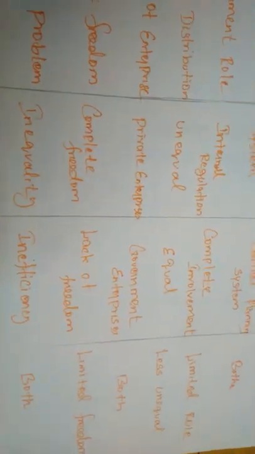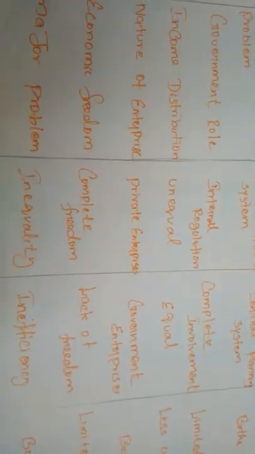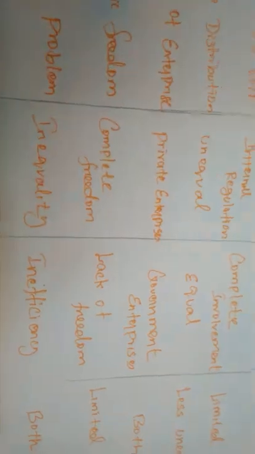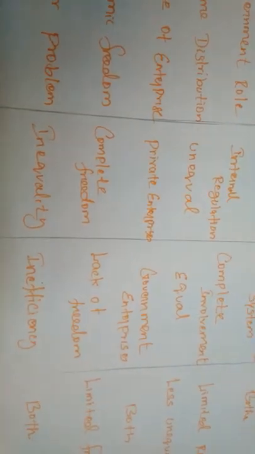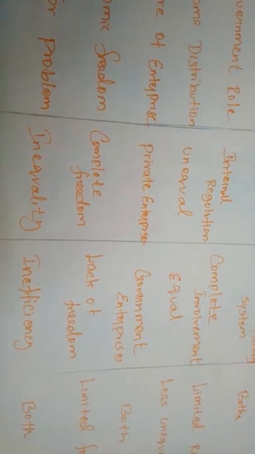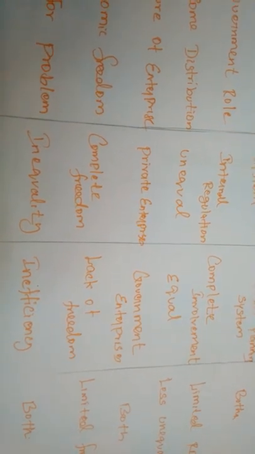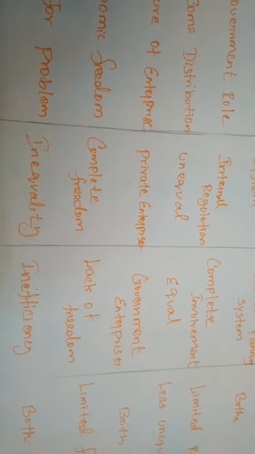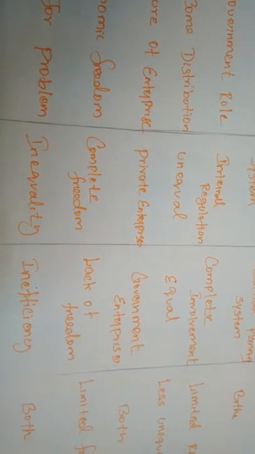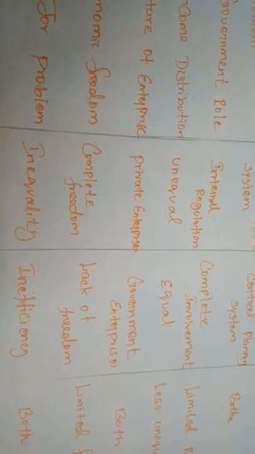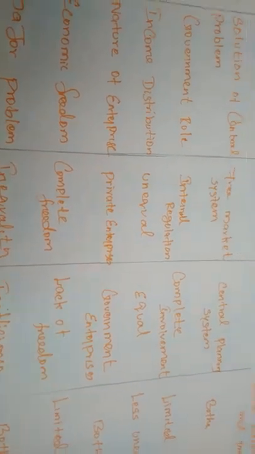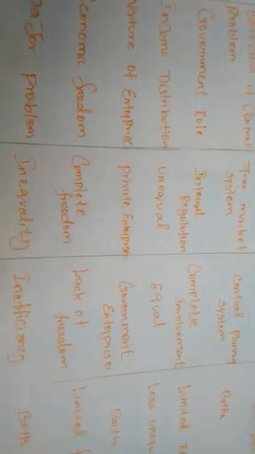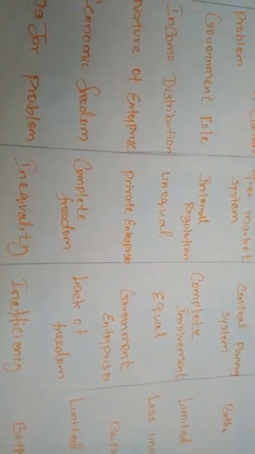Next, inefficiency. What is the major problem in socialism? Many government companies do not have the power and interest to continue running their public organizations. For example, the railway and telecom sectors have now gone into private hands. So the major problem in socialism is inefficiency.